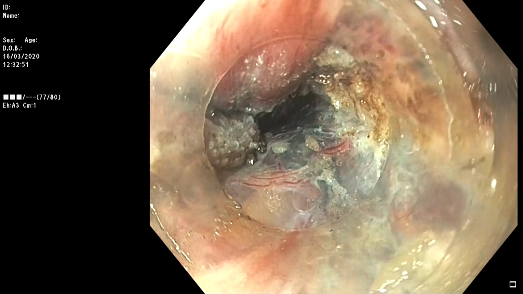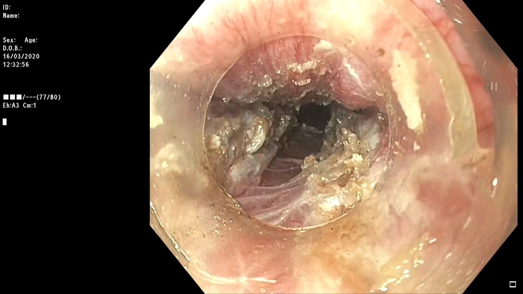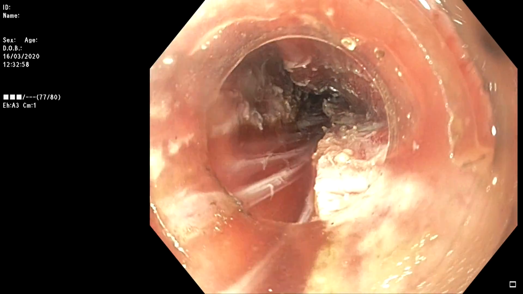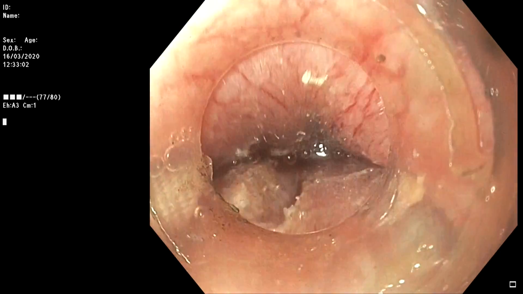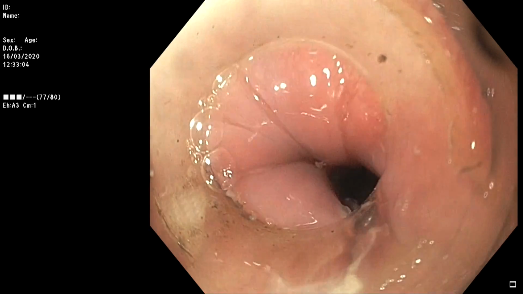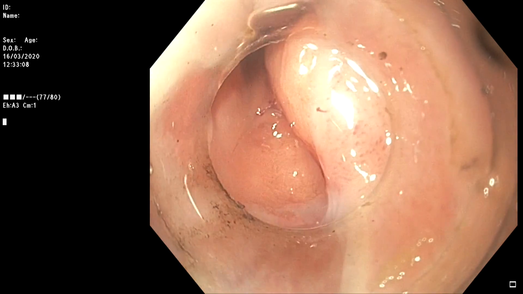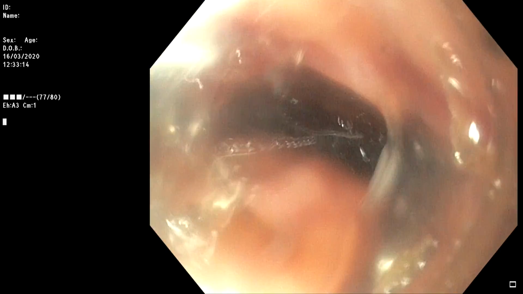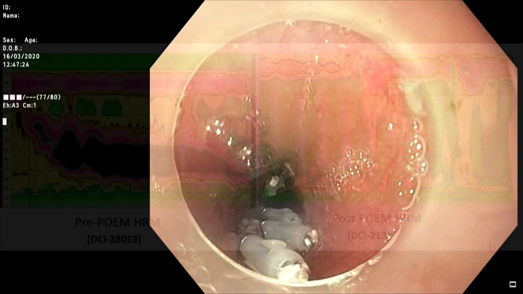After completion of myotomy, we can see a long tunnel and a long esophageal myotomy that was performed. After successful completion of myotomy, we can see there are no spastic contractions visible on endoscopy. Subsequently, the incision was closed using multiple clips.